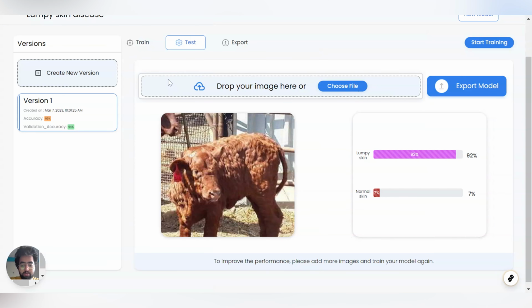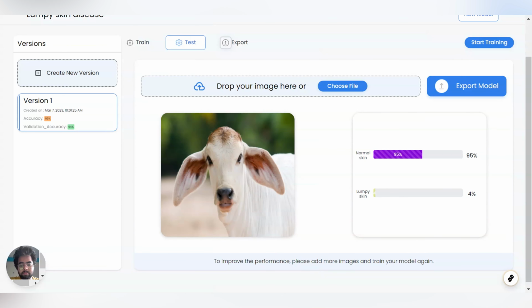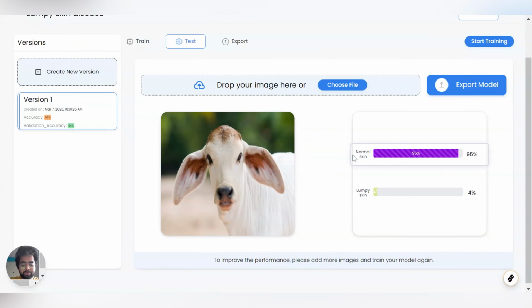Similarly, let us try with the normal image. And this image is 95% confident that this is normal skin. So that's how we test the model. We're getting good prediction scores.